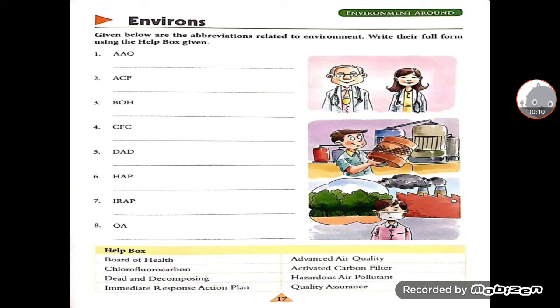Fourth, CFC, chlorofluorocarbon. Fifth, DAD, dead and decomposing. Sixth, HAP, hazardous air pollutant. Seventh, IRAP, immediate response action plan. Eighth, QA, quality assurance. So in this way, these were the abbreviations related to the environment.